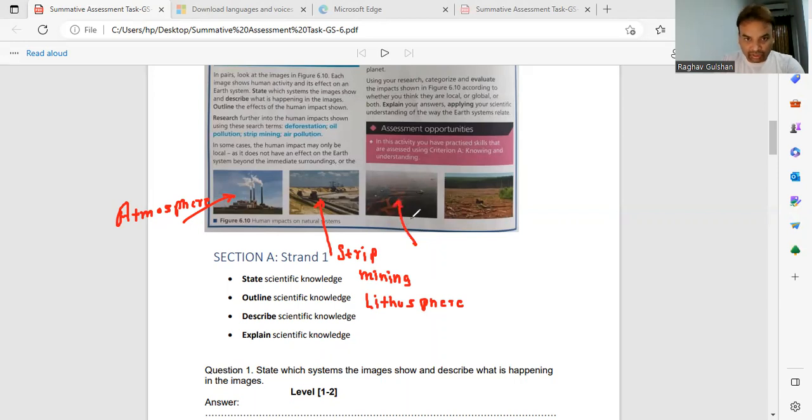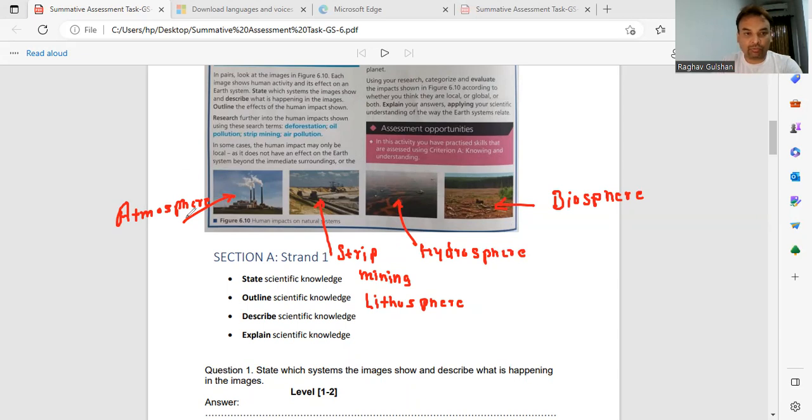The third image has some black part in the ocean water. It is known as oil pollution, and oil pollution is part of the hydrosphere. And the fourth image is about deforestation, and deforestation means plants and forest, which is part of the biosphere. So these four images basically describe the four different components of the earth system.